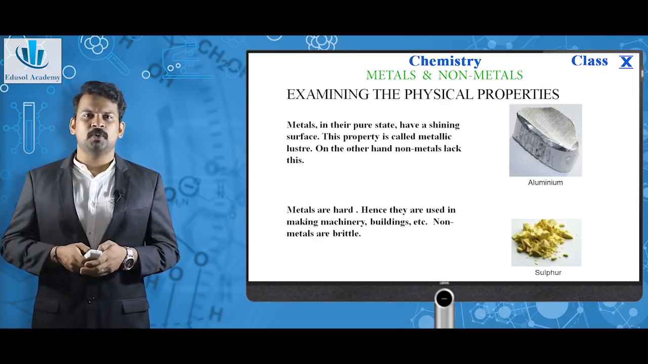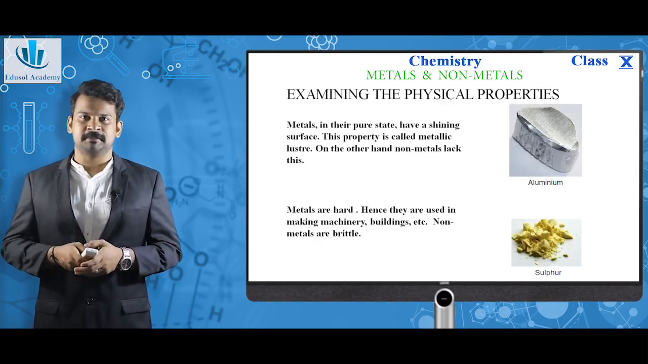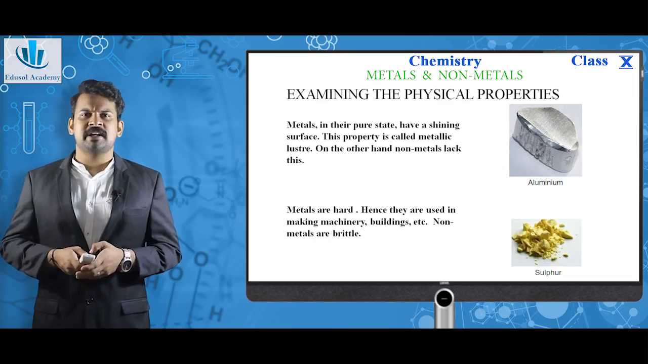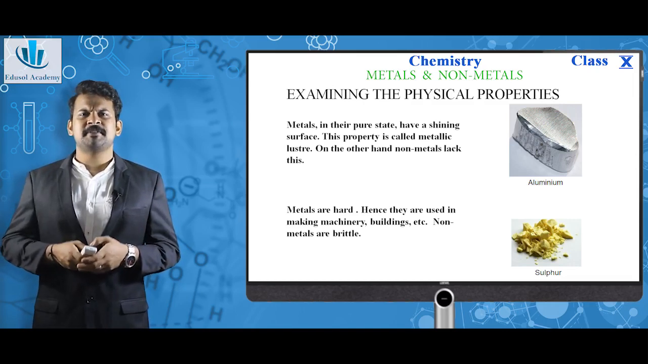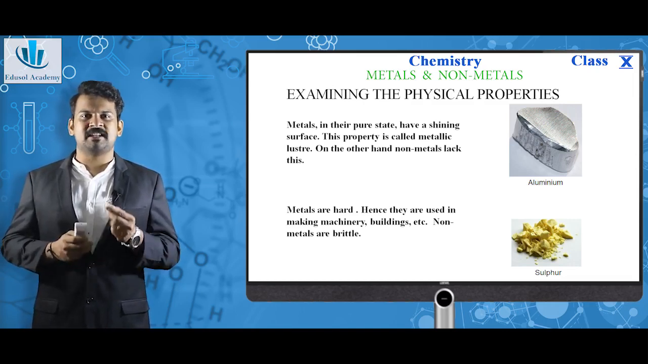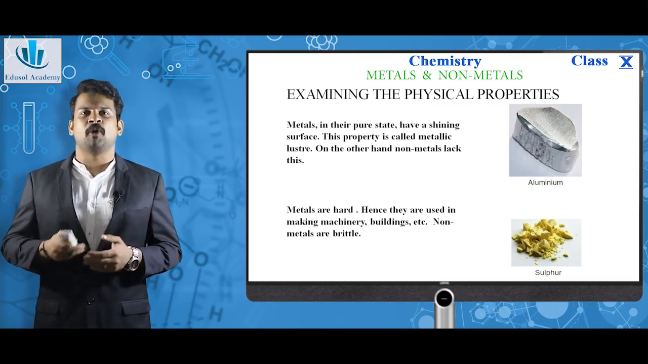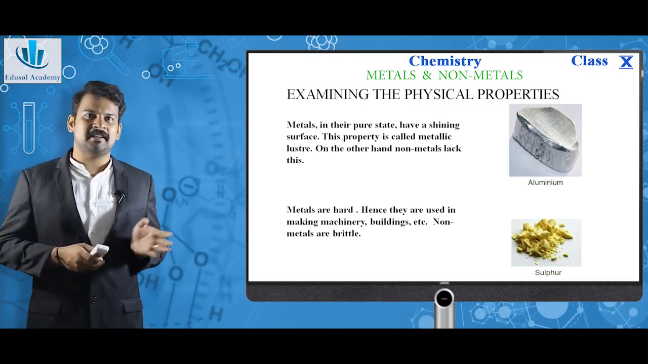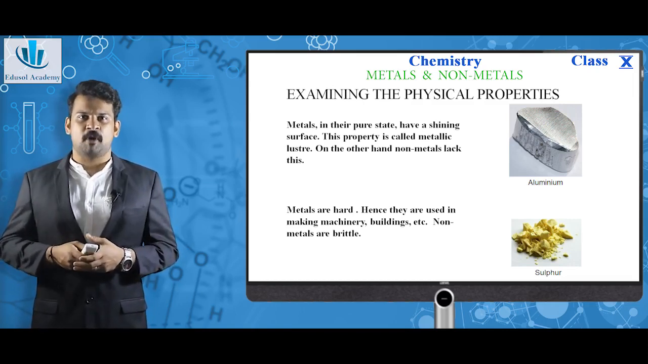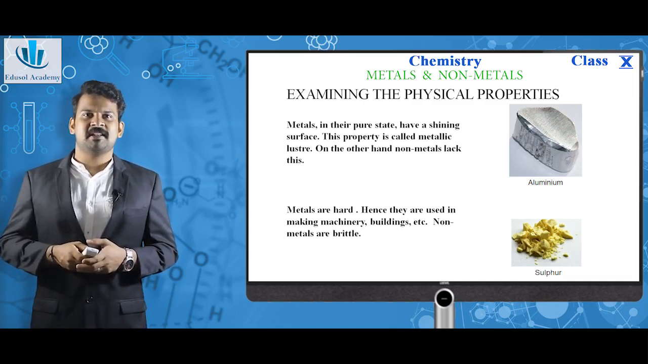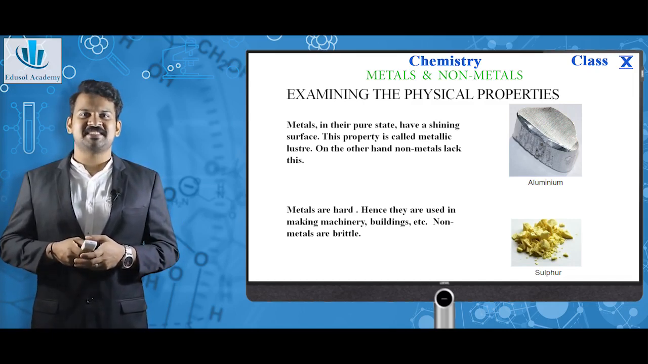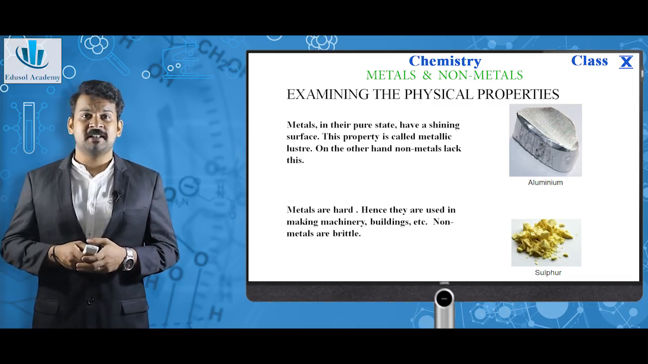So, how do metals and nonmetals differ? As we have studied in the previous classes, certain physical properties determine the main difference between a metal and a nonmetal. As you can see here, while examining the physical properties, a major difference can be observed. Metals in their pure state have a shining surface. This property is called metallic luster. On the other hand, nonmetals lack this.